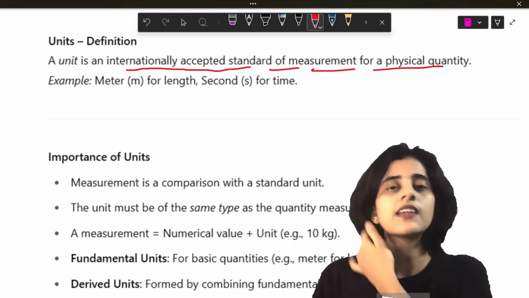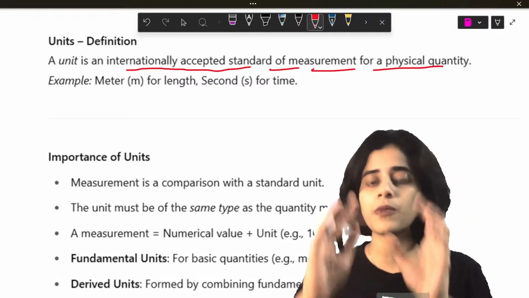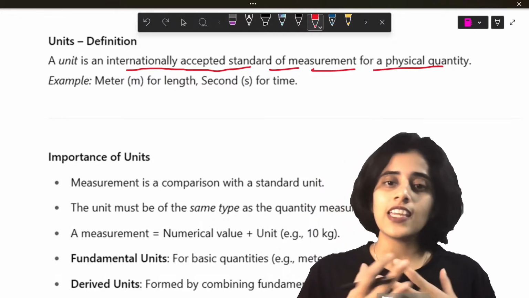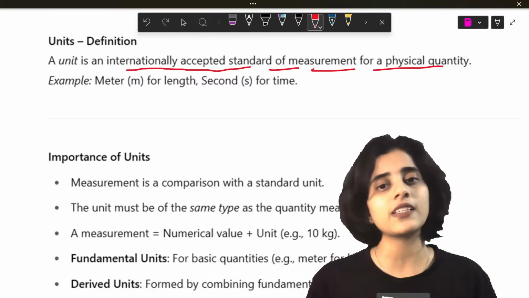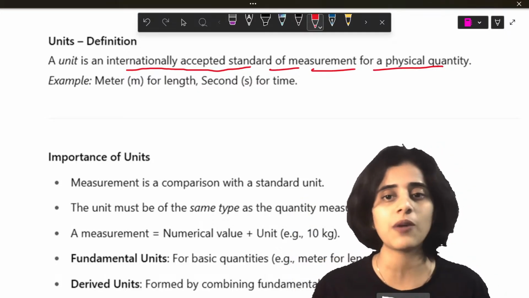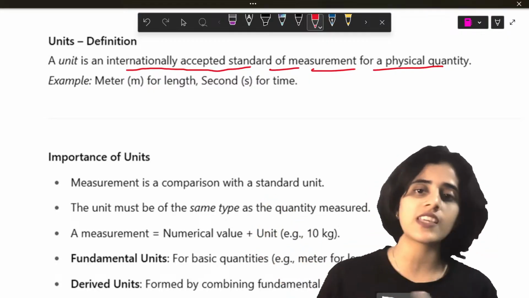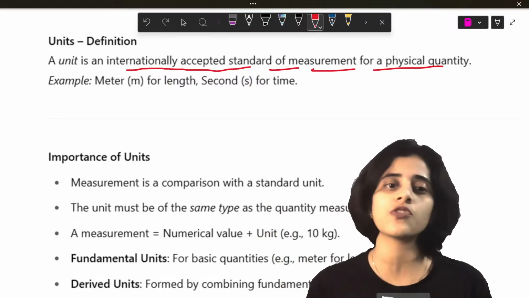What does that mean? Let's take the same example, 1 kg of rice. Even if I buy 1 kg of rice from India, and somebody else buys 1 kg of rice from Canada, another person buys 1 kg of rice from, let's say, Australia, the amount of rice all of us get is going to be the same, isn't it? Because we all bought 1 kg of rice.